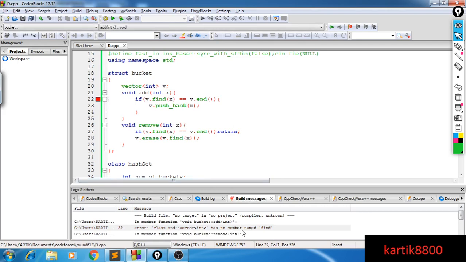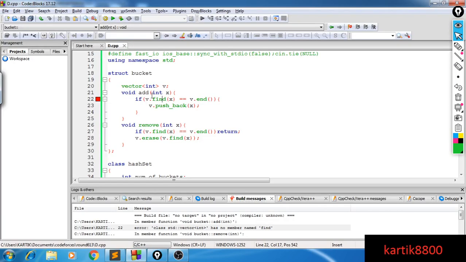Okay, so there is no member named find in a vector, so there has to be something else to find it. Either I can loop through all the elements, which I don't really want to do. Other than that, what can I do?